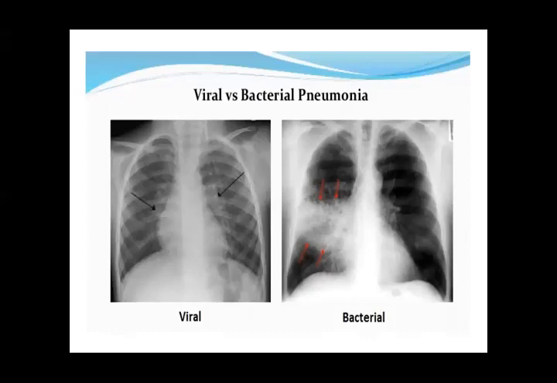Now this is the difference between viral and bacterial pneumonia. On the right side, there is a big patch in the lower part of the upper zone and upper part of the lower zone. This is a big patch showing bacterial infection of the alveoli and alveolar ducts, and also interstitial tissues. On the left side, you can see some haziness around the hila and also in the periphery of the lung. This is usually viral pneumonia.